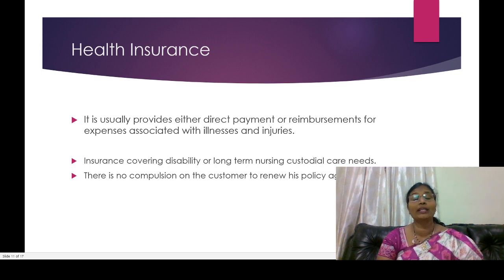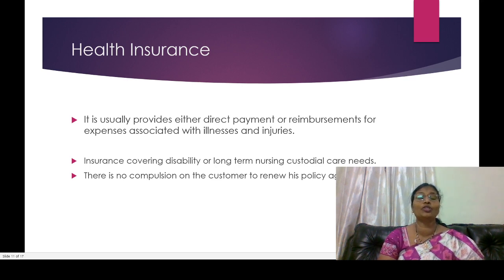Whenever we take a health insurance policy, it provides either a direct payment or a reimbursement. For example, suppose we meet with an accident and are injured, and at that time we are admitted to a hospital and spend some amount. Whatever amount we spent because of the accident should be reimbursed. And not only that, suppose you are a disabled person taking long-term nursing, whatever amount you spend on nursing and custodial care, you can also be reimbursed by the insurance company when you opt for the insurance policy.